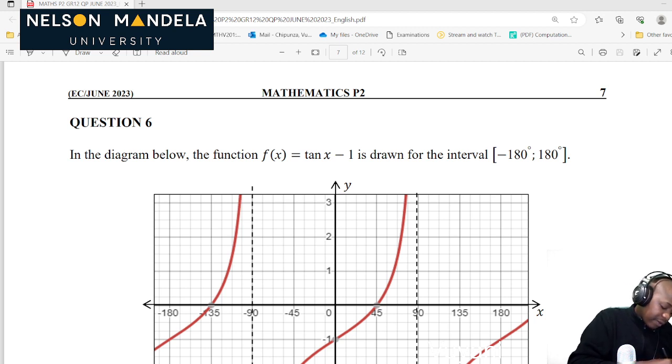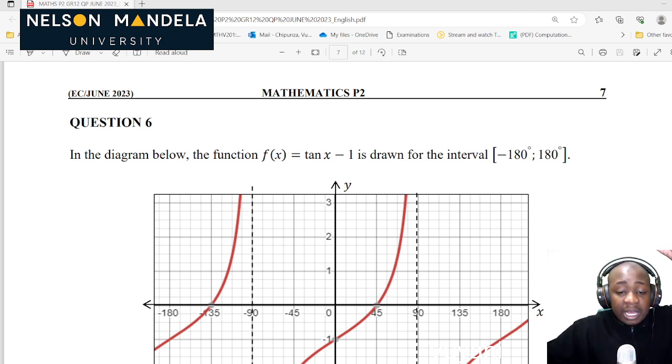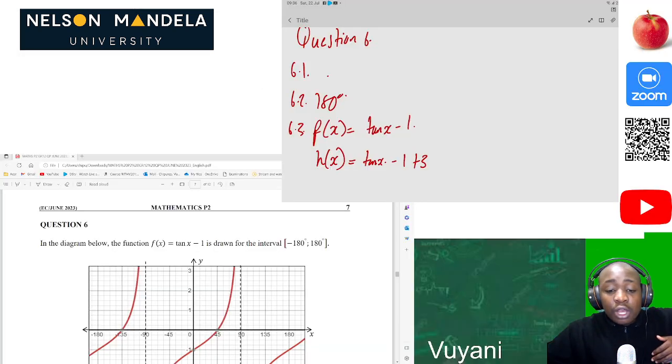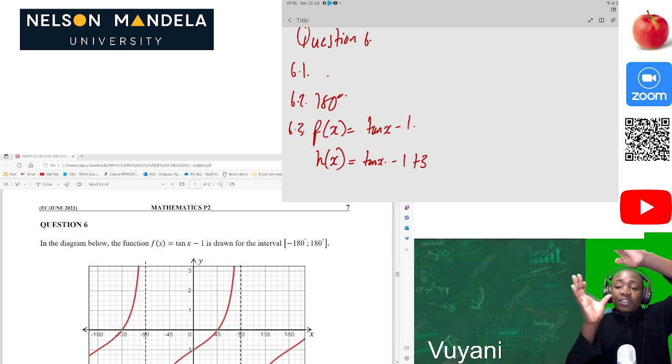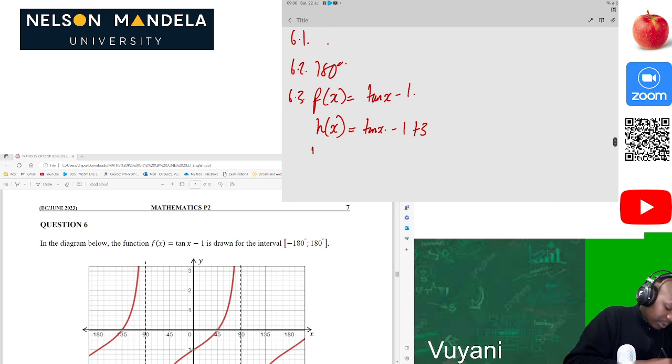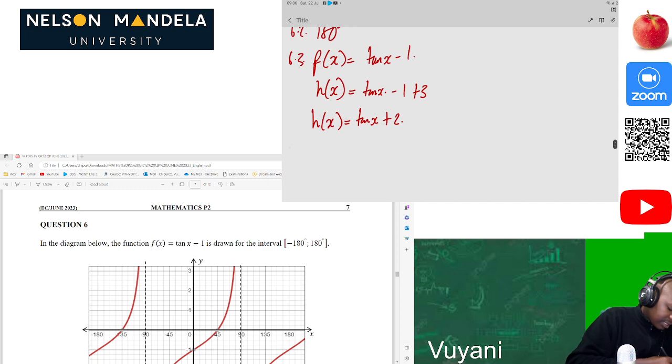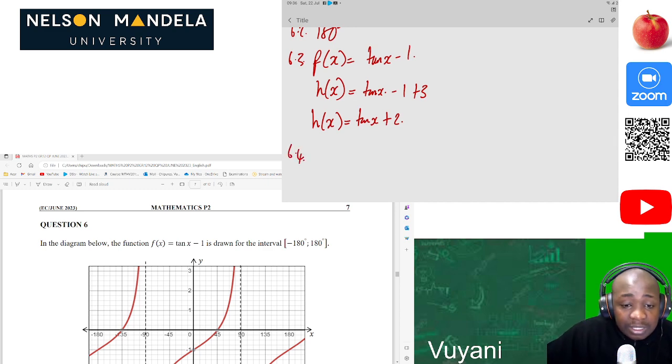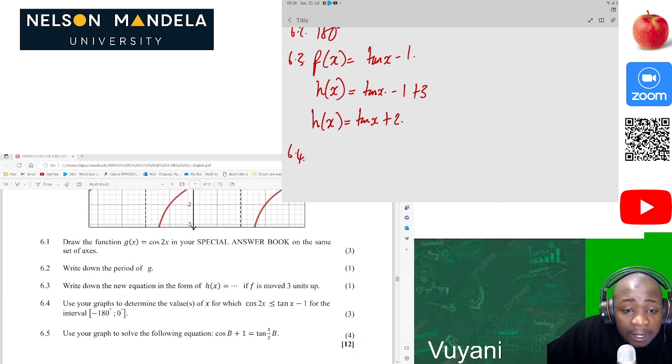So we have f of x is equal to tan x minus 1. Now h of x is the graph which has been shifted 3 units up. So this will be equal to tan of x minus 1 plus 3, because it has been shifted up. When it has been shifted up, we add 3. When it has been shifted down, we subtract the value which you are given. So we are just playing around with the parameter q alone. Then we have our h of x, which is equal to tan x plus 2. You can see that this is nice. Functions are so easy and straightforward. Now let's proceed.